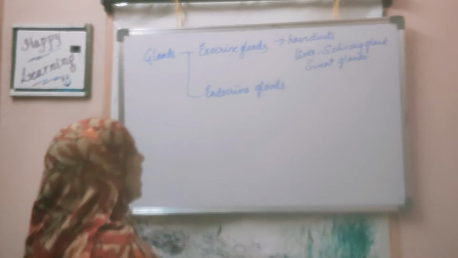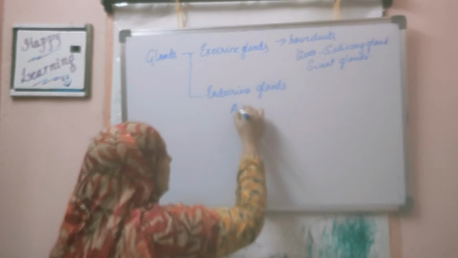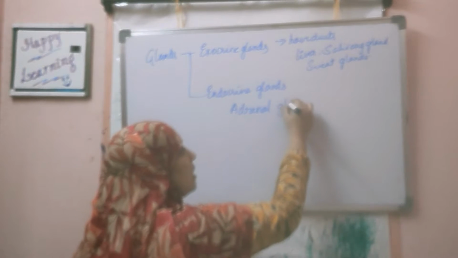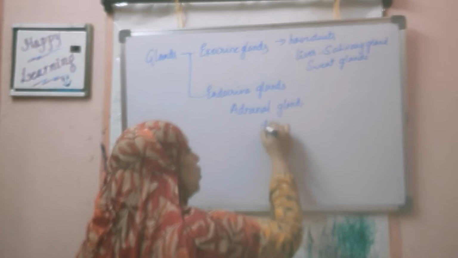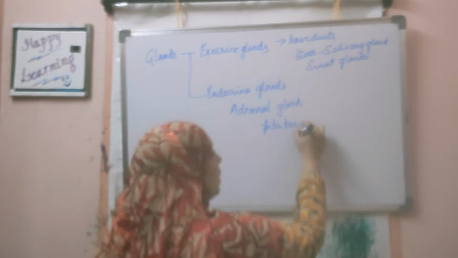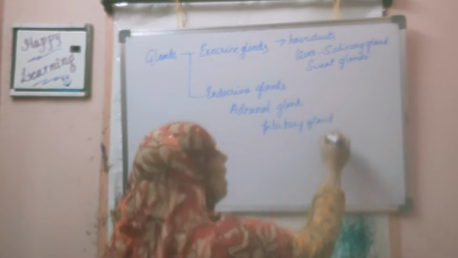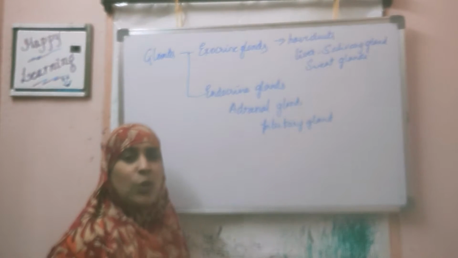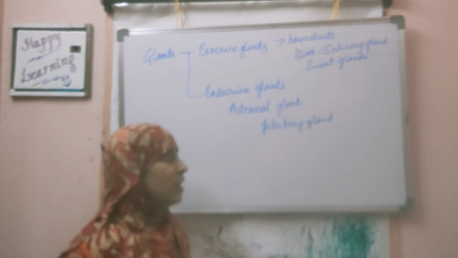But some glands, for example the adrenal gland, which is present above the kidneys, and the pituitary gland of the brain, do not have ducts, and they secrete chemicals. How do they pass the chemicals then?